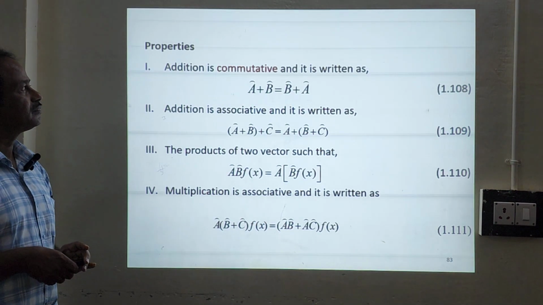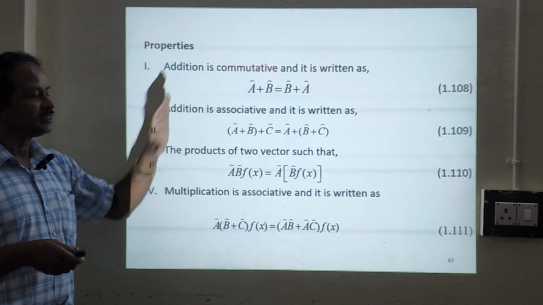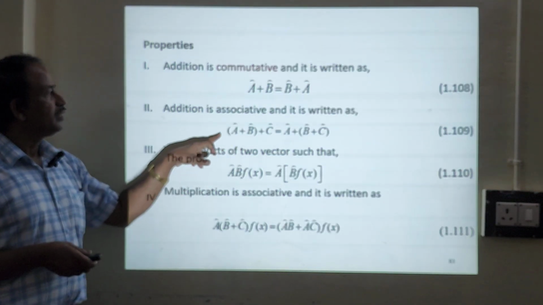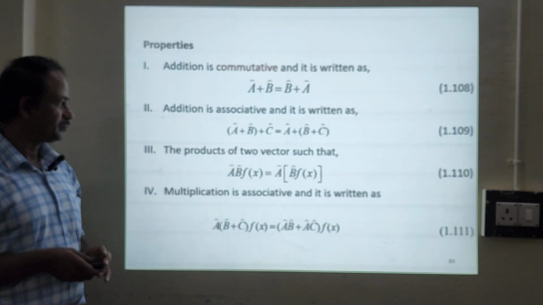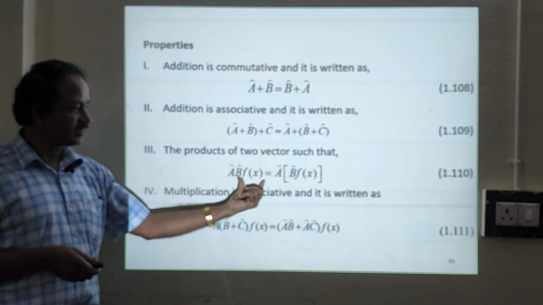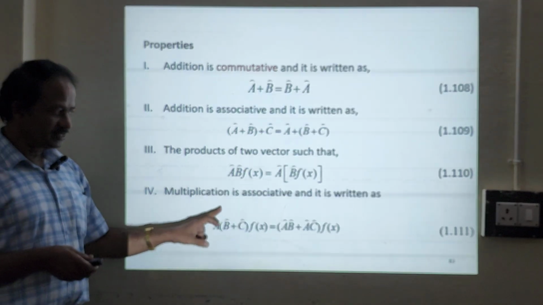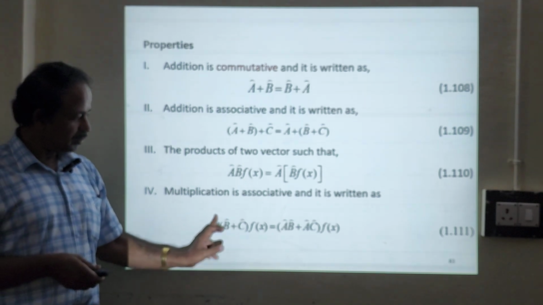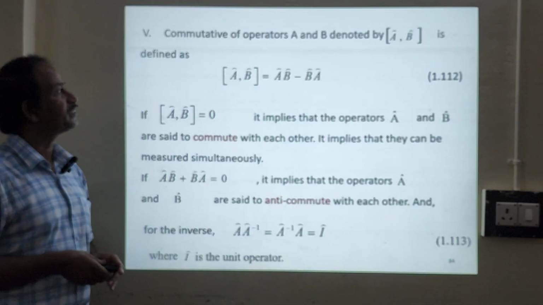Now what are the properties? Some properties exist for a linear vector space. Addition is commutative and is written as a + b = b + a. Then the associative property will be (a + b) + c = a + (b + c). The product of two operators A and B operating on f(x) will give you A(B f(x)). Multiplication is associative, and it is distributive: A(B + C) equals AB plus AC operating on any function f(x).